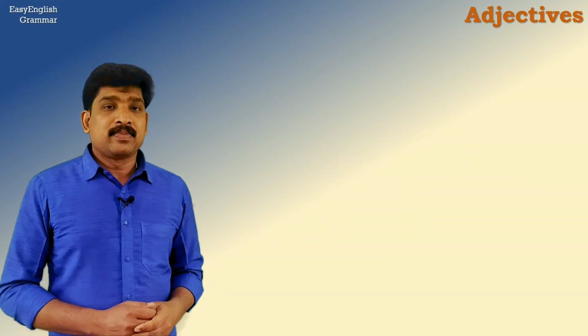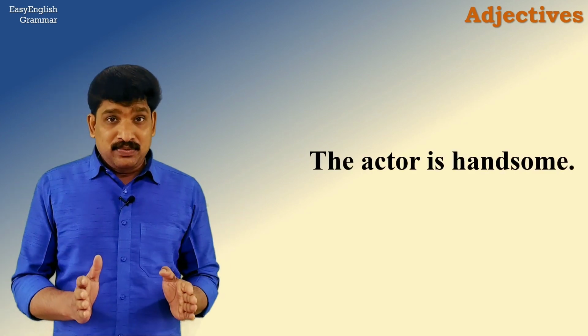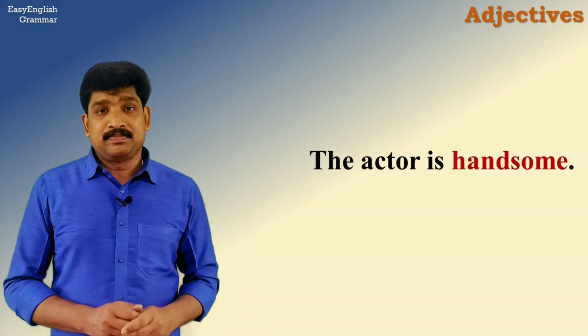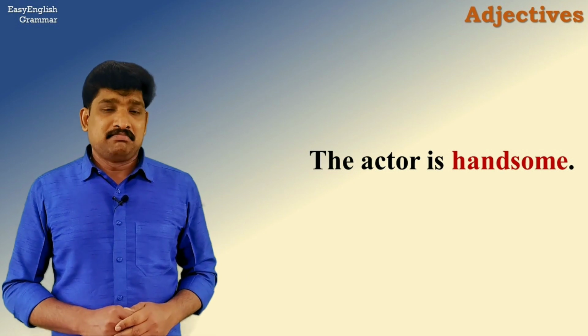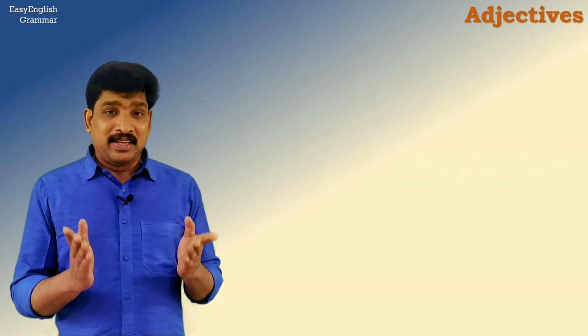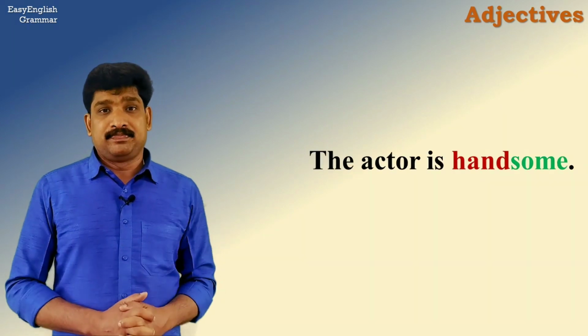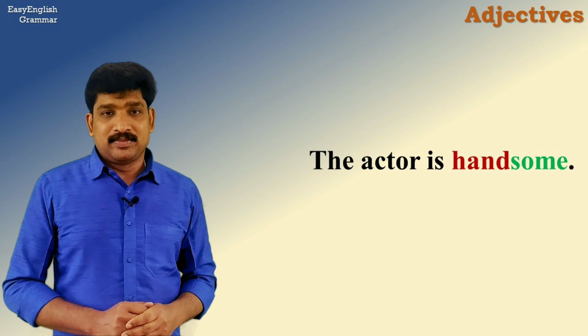Let's see the next sentence. The actor is handsome. The adjective, of course, is handsome. Is there a prefix? No, there isn't. Is there a suffix? Yes, there is, of course. It is some, handsome.